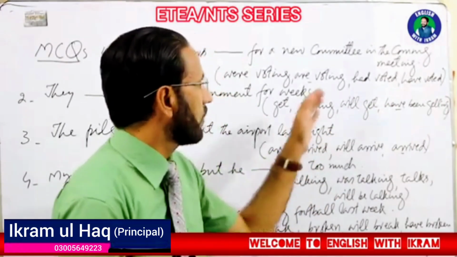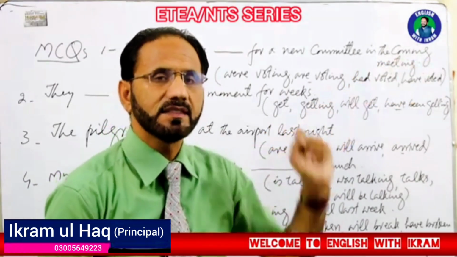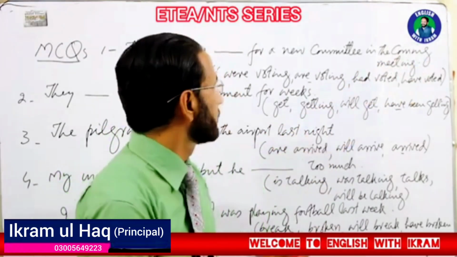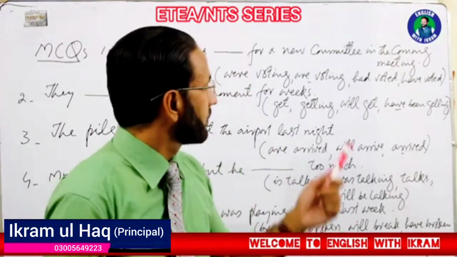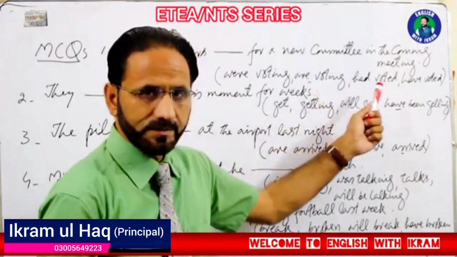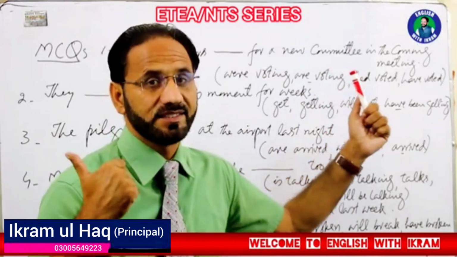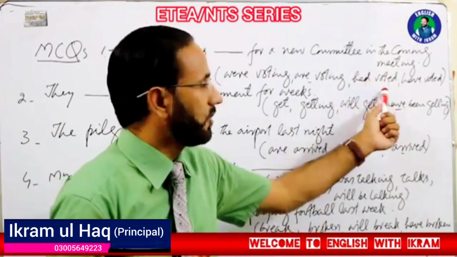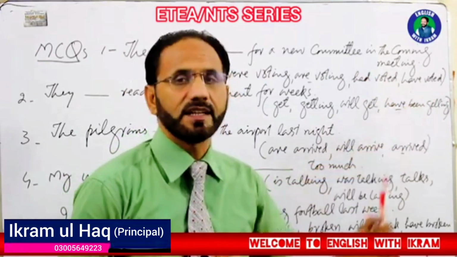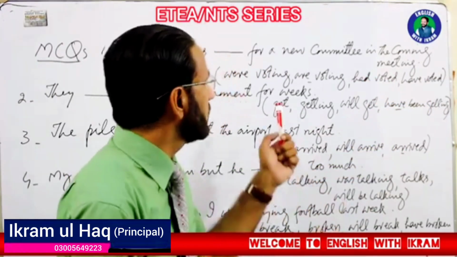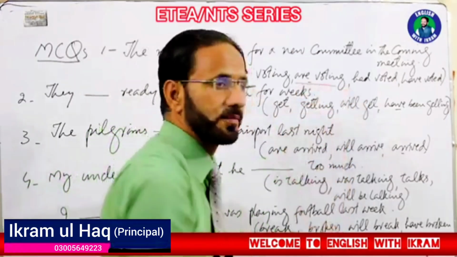Now if you look at the options and the sense is about future, we cannot use "were" for future. With "are voting", we can use is and are for future, as I have discussed in the sense of present continuous tense. "Had voted" we can never use for future. "Have voted" we can never use for future. So out of these 4 options, the correct option can be "are voting".